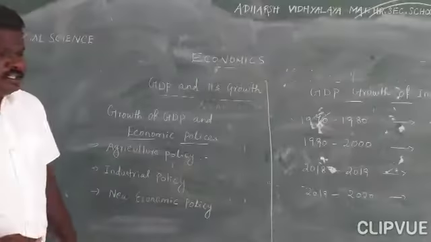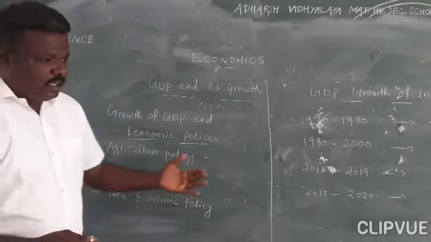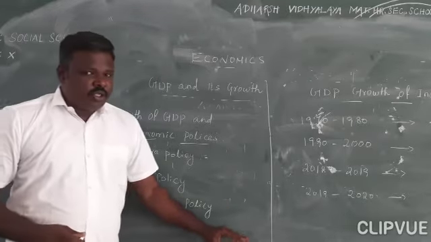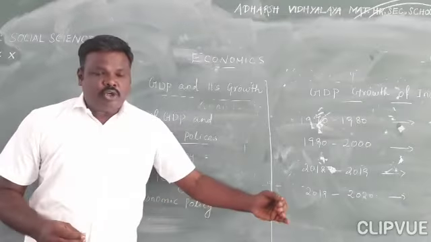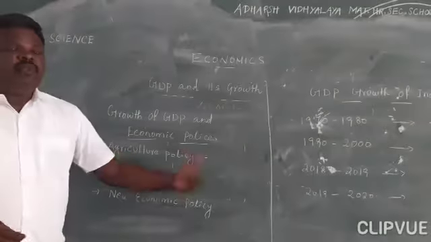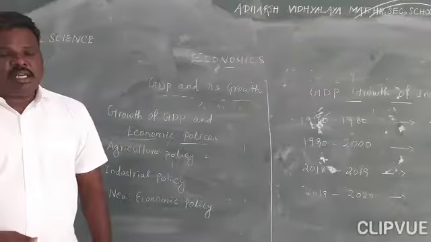Next, you see the new economic policy. I already said that after 1990 this new economic policy progressed, especially the new type of economic reforms introduced in 1990 and 1991.